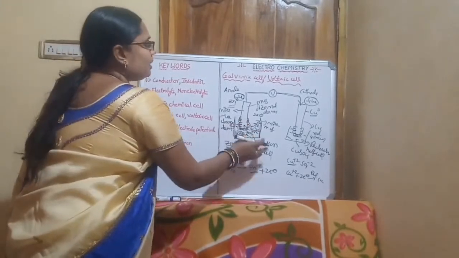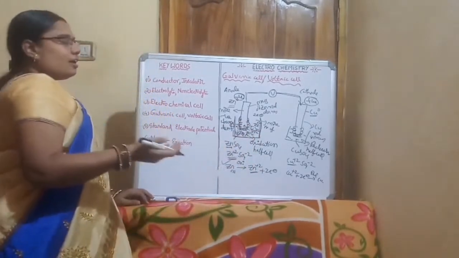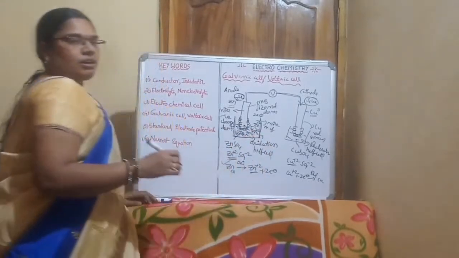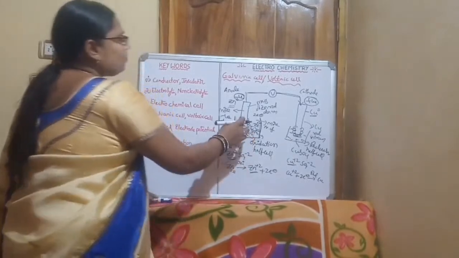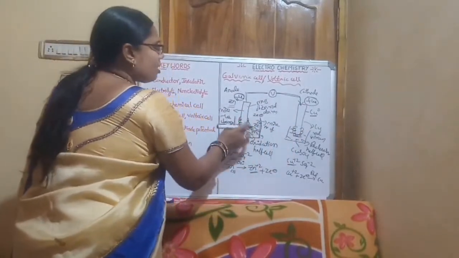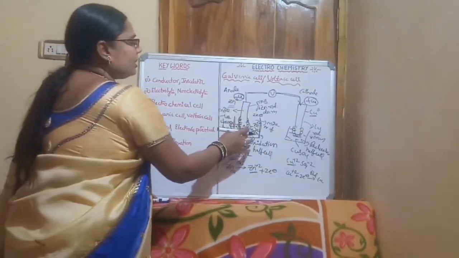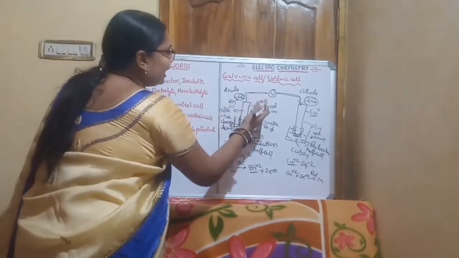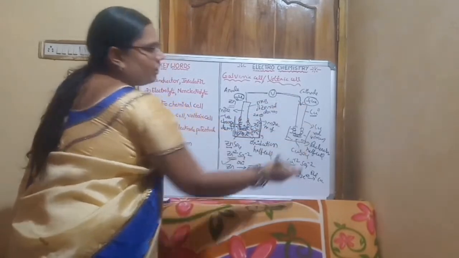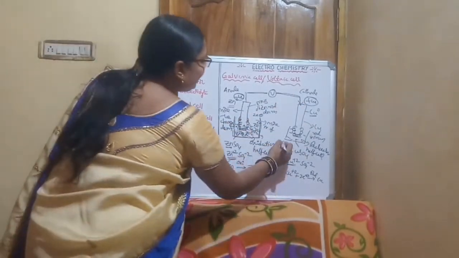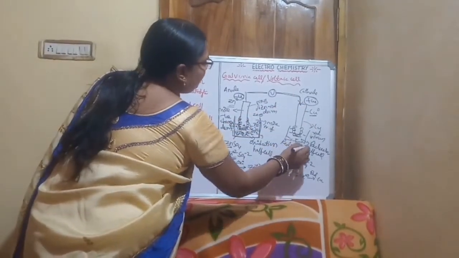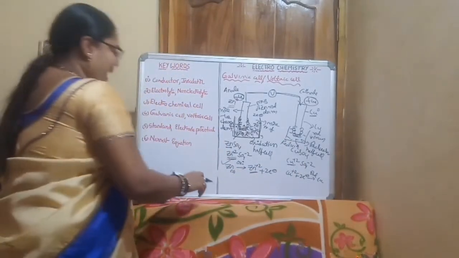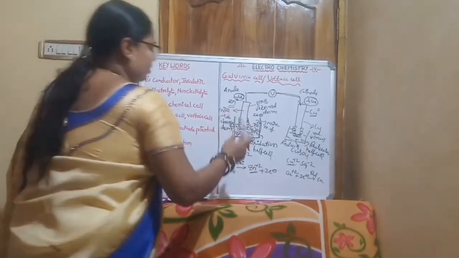That means the oxidation cannot occur, and the reaction stops. Then the zinc is not ready to give electrons to the copper rod, so the reduction is prevented here. To prevent this, we must have a salt bridge.